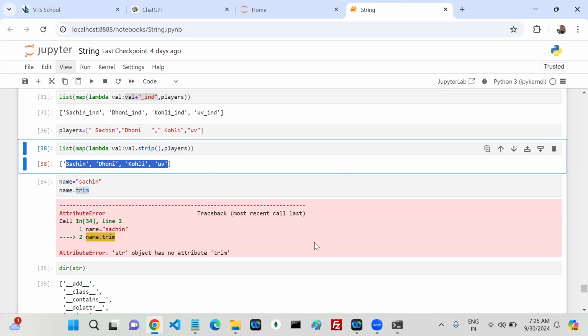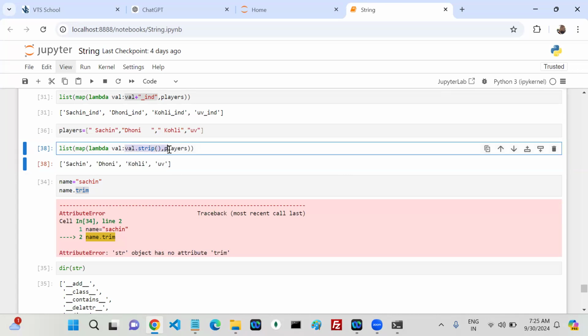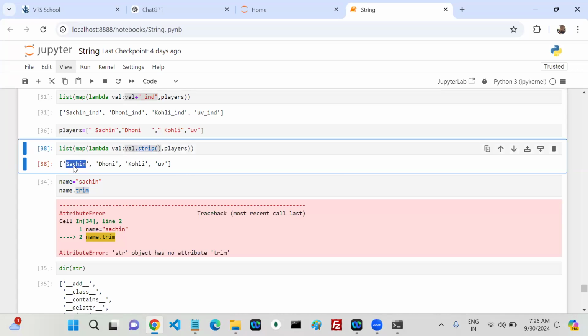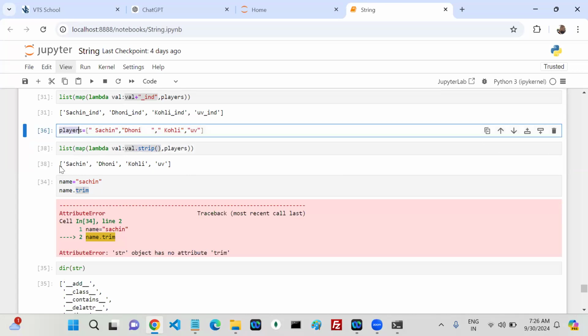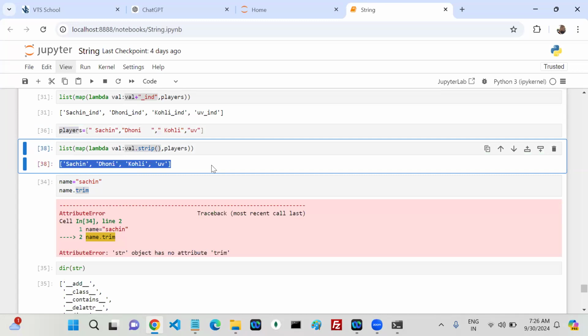No, it returns a new string. Here it returns a new string. My map is always going to give in the list whatever you return from here. It does not touch players. It returns a new array, a new list, I mean. Understood everyone?